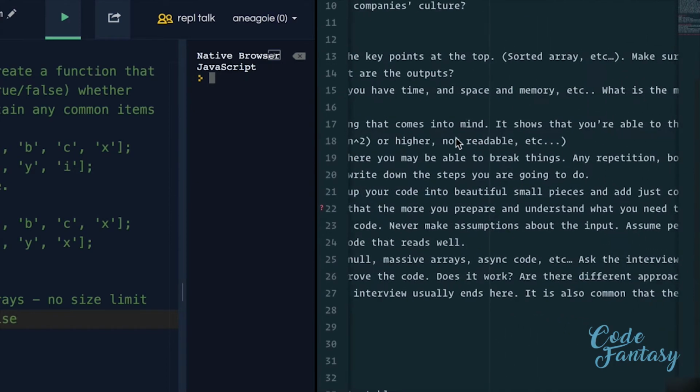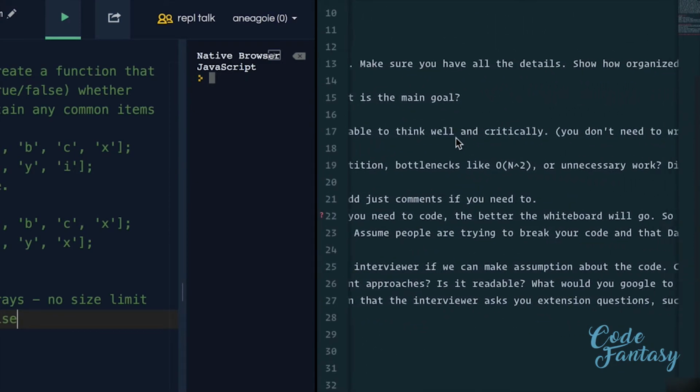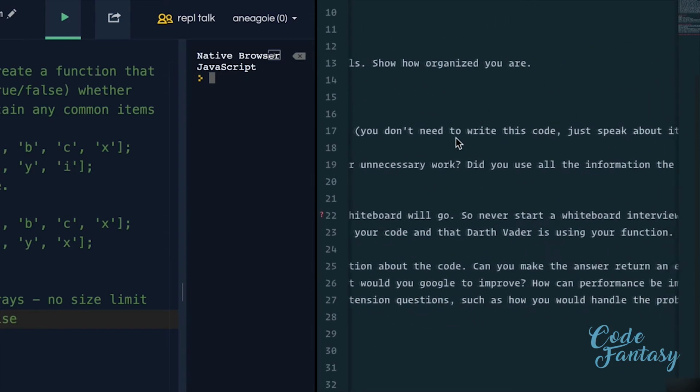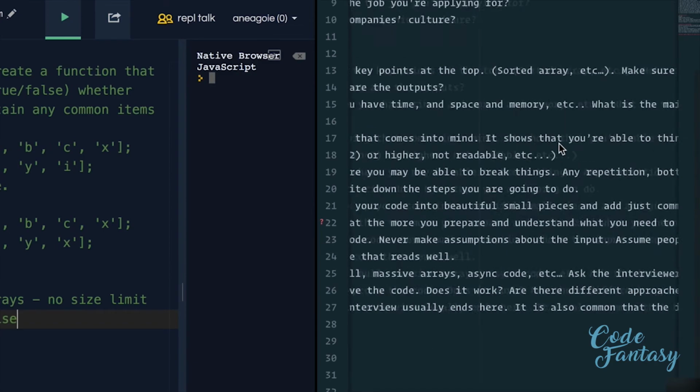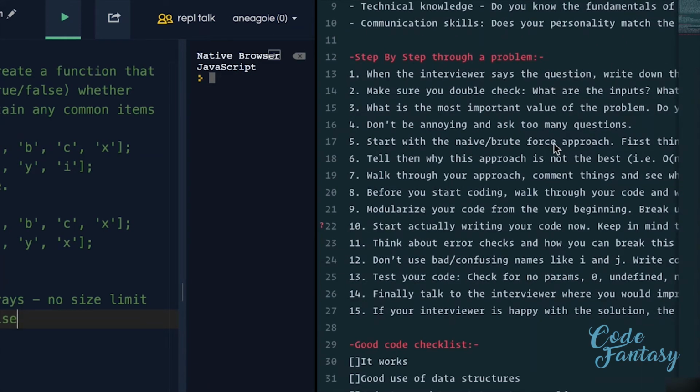First thing that comes into mind, it shows that you're able to think well and critically. And you don't even need to write this code, just speak about it. This is always the case when an interviewer asks you a question. They usually have an easy solution that we call the brute force, which is not the most efficient, but usually is the easiest one or the first one that comes to mind.